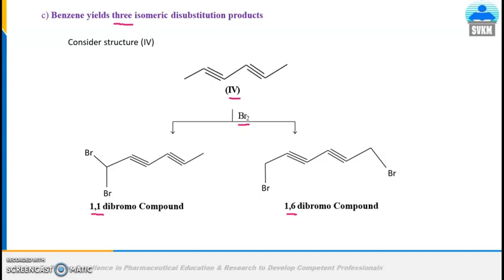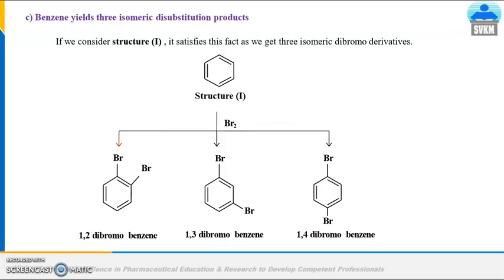But on paper, when we apply the same fact to structure 4, the structure is not satisfying it. The structure gives us 2 compounds, the 1,1 dibromo compound and the 1,6 dibromo compound. Therefore, this structure 4 is also not satisfying the fact that benzene gives 3 isomeric disubstitution products. Now only the structure 1 remains.